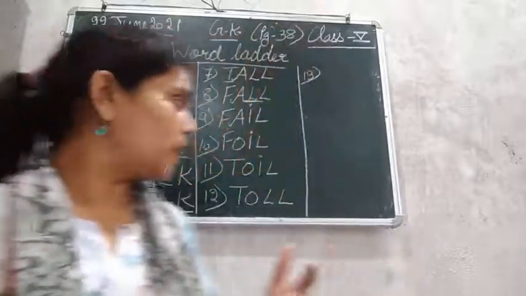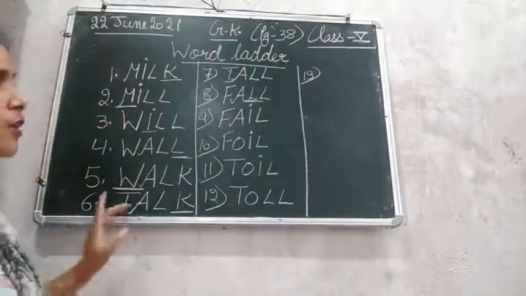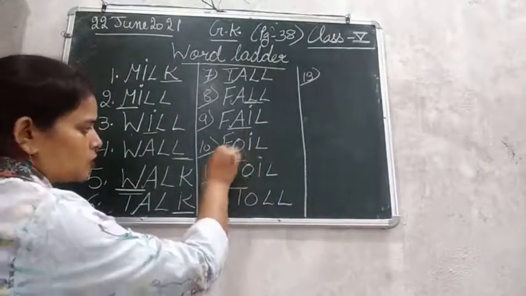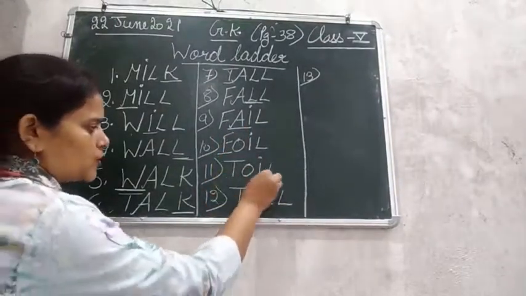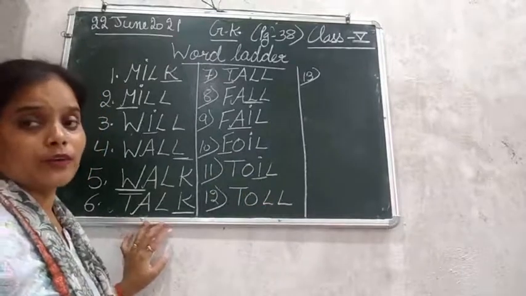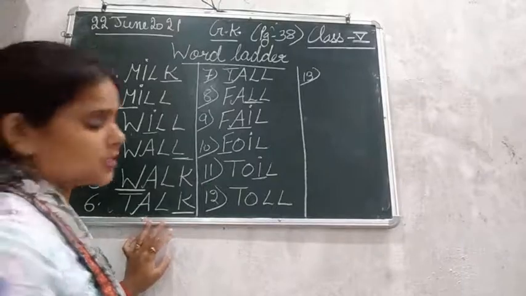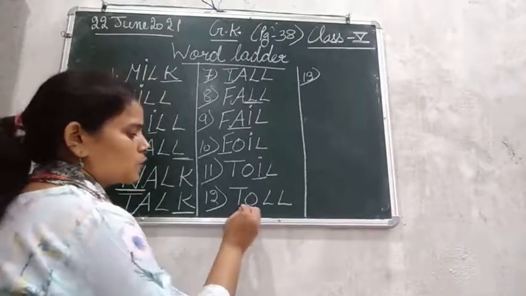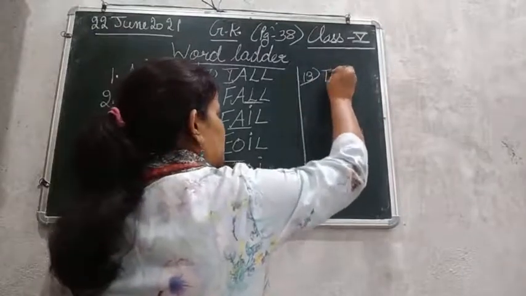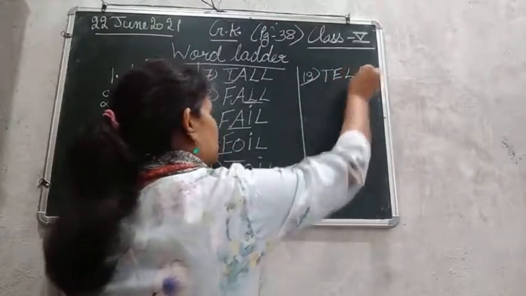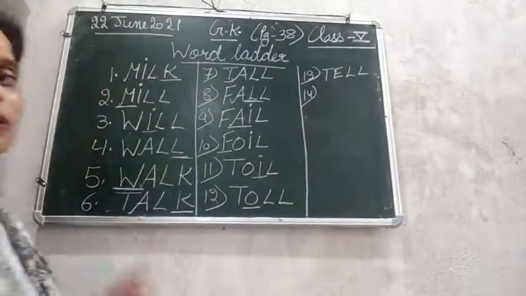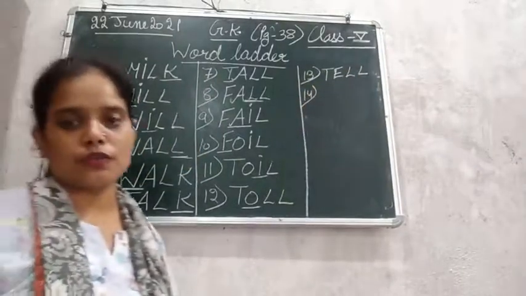Okay, so here we are changing told. Sorry, I just forgot to tell, A changed into O, here F changed into T. Okay, I changed into L, sorry. To let someone know, that means we will tell that person. So told will change into tell. So E will change at the place of O. TELL, tell. To tell something to someone. किसी को कुछ बताना, that means to tell. Moving next to the 14th one.